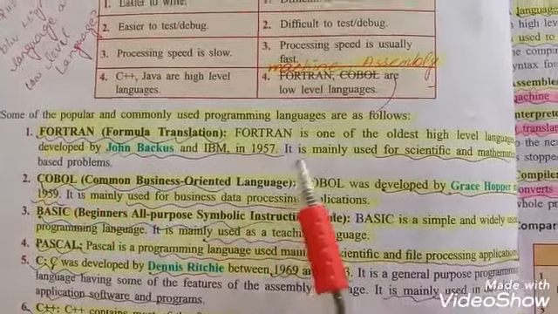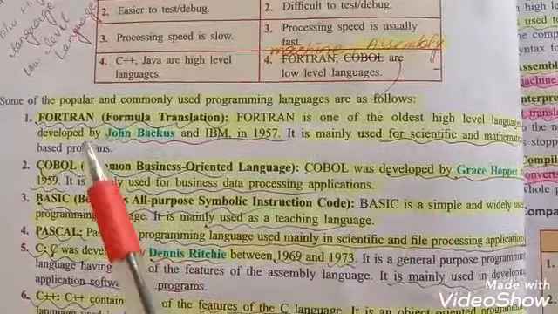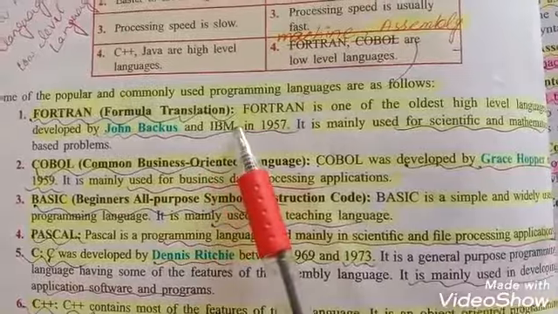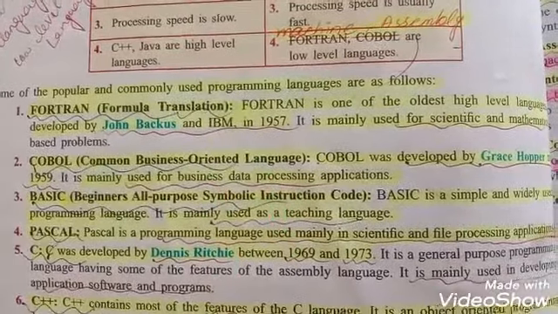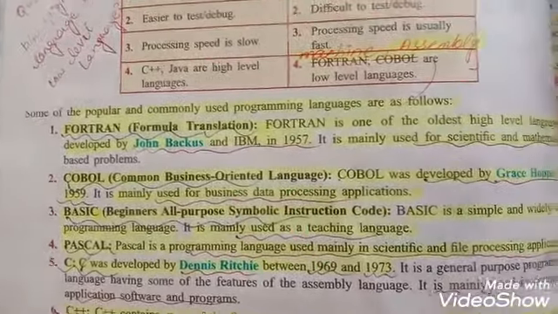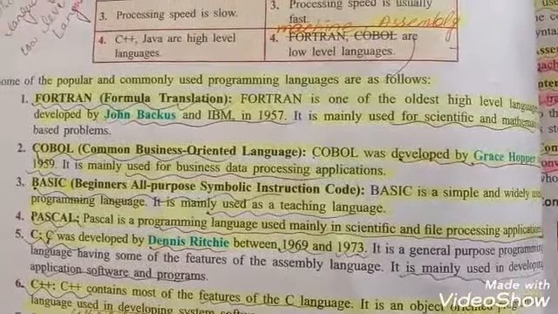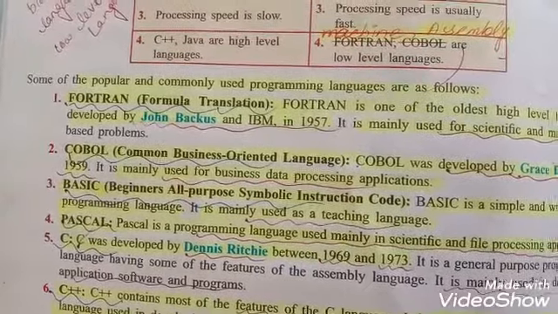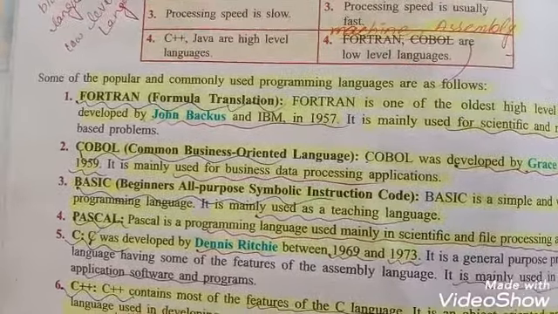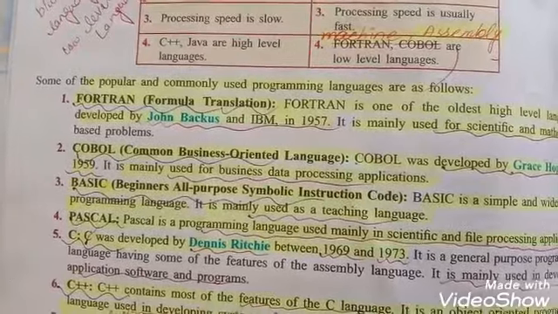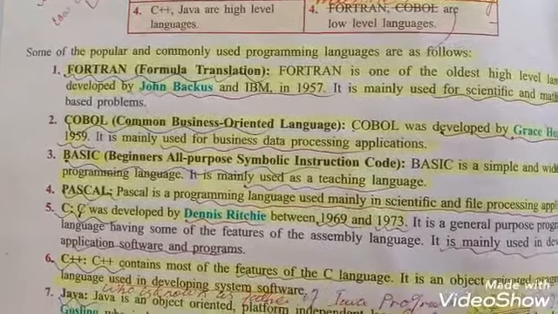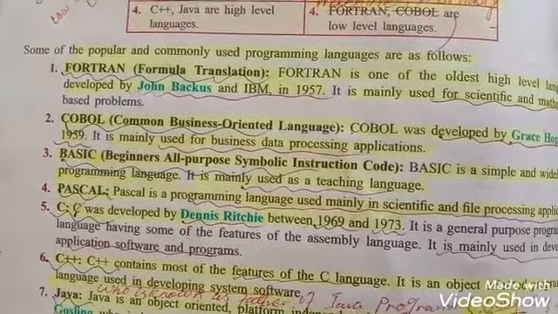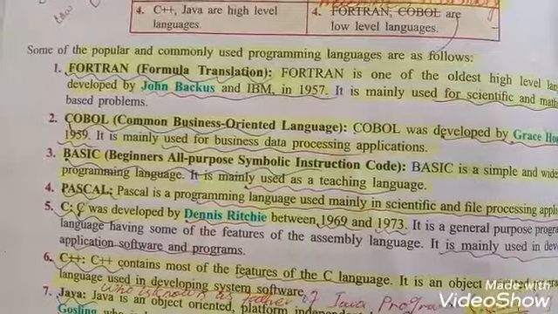Some popular and commonly used programming languages are as given below. First one is Fortran. Fortran stands for Formula Translation, and Fortran is one of the oldest high-level languages. It was developed by John Backus and IBM in 1957, and it is used for scientific and mathematical purposes. Second is COBOL. COBOL stands for Common Business Oriented Language, and this language is used for business and processing applications.